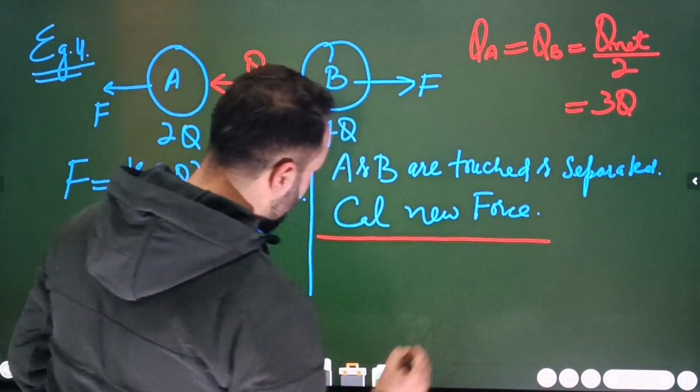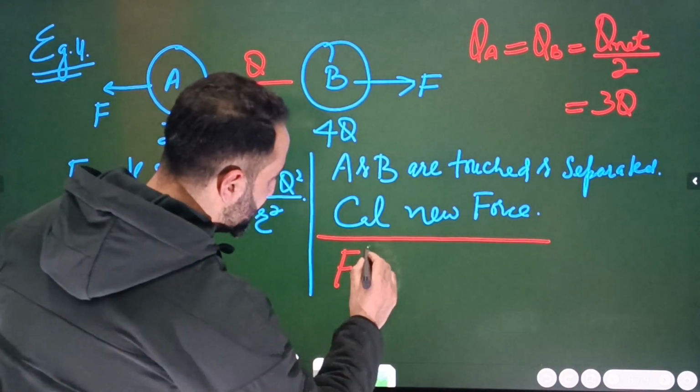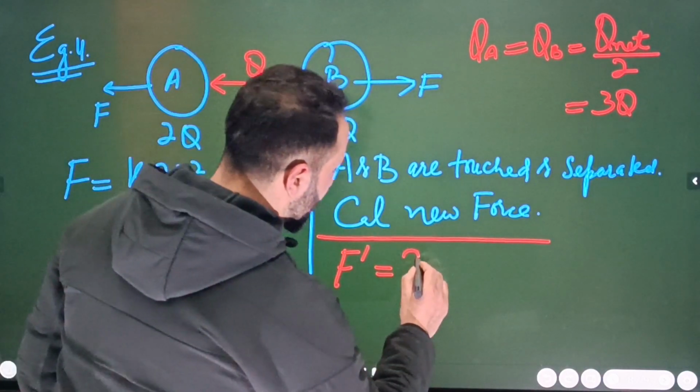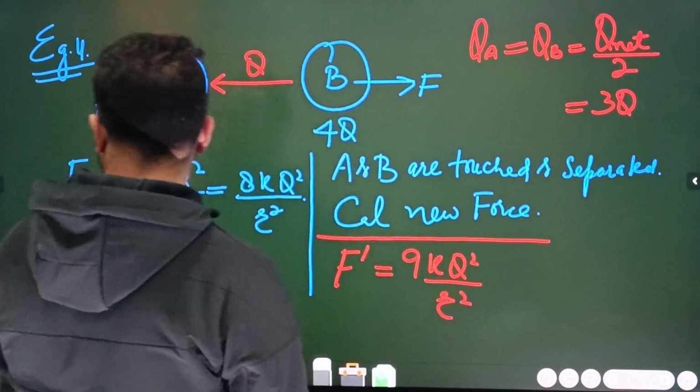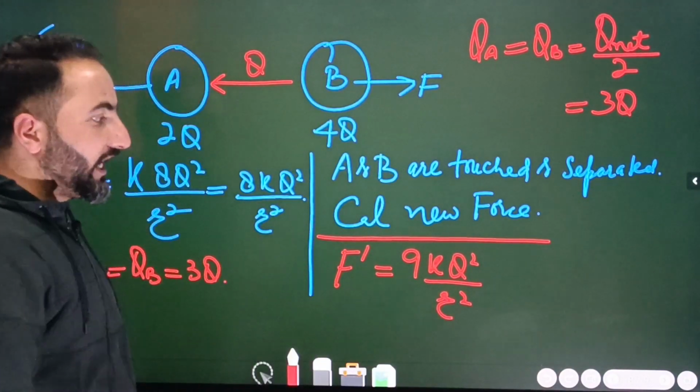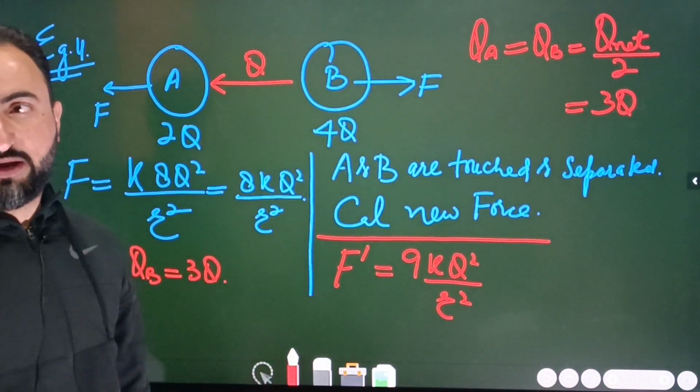तो हमें नया फोर्स निकालना है बेटा. So easily we can do it. F dash will be simply equal, 3 3s are 9. तो आएगा बेटा 9KQ square divided by R square. ठीक है ना बेटा. All right. So this is the new force, which is 9KQ square divided by R square.